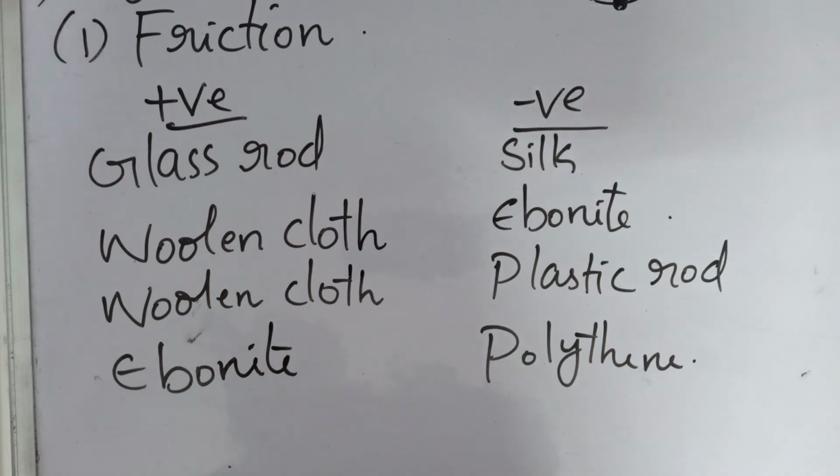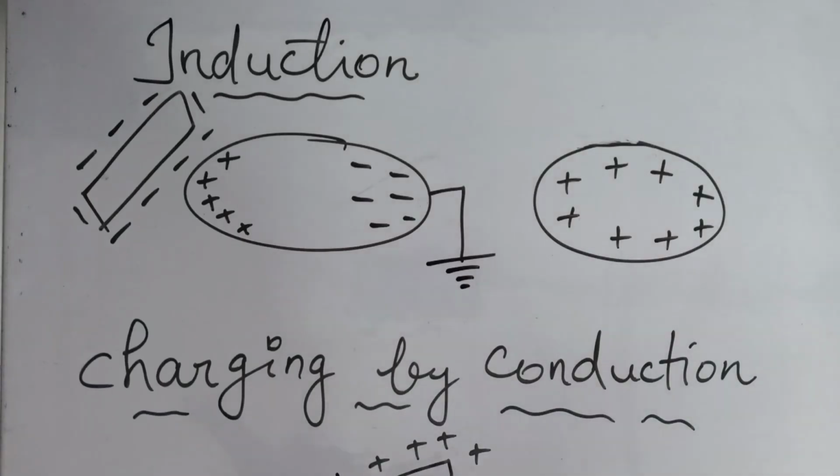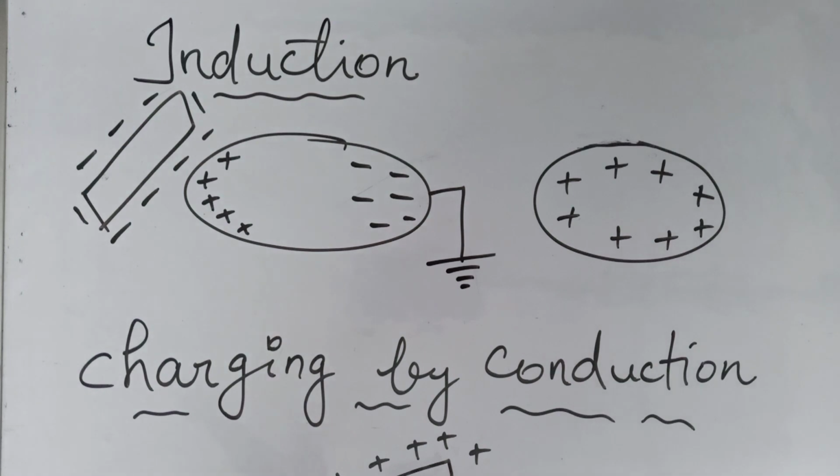And in the case of insulators only we can use this method. Now we have already discussed the type of charging, that is friction. So friction is used in the case of insulators only. So what are insulators? Insulators are the substances which offer high resistance to the passage of electricity, right? That means it won't allow the passage of electricity through them. Examples we have already seen: glass, plastic, nylon, wood, all these are insulators.